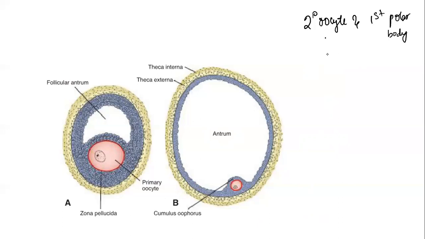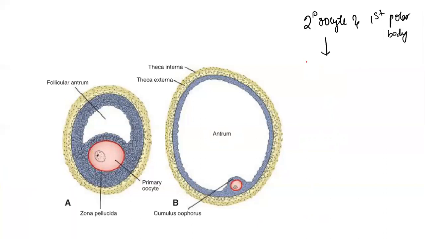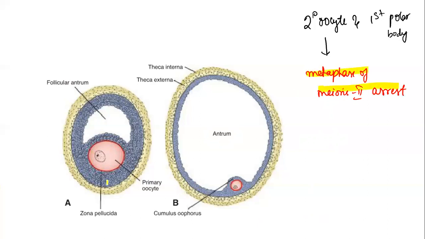Now, this secondary oocyte, again a very important question, will enter meiosis II and get arrested at metaphase of meiosis II. It will wait for 24 hours.